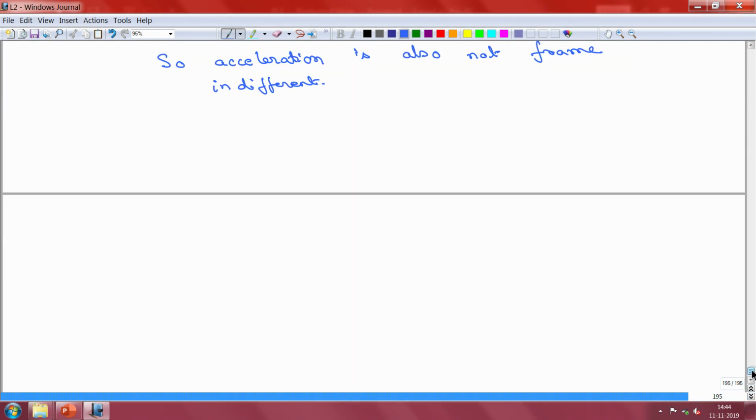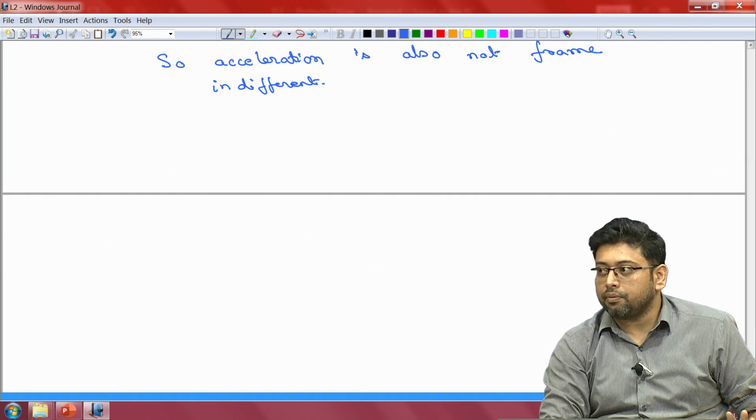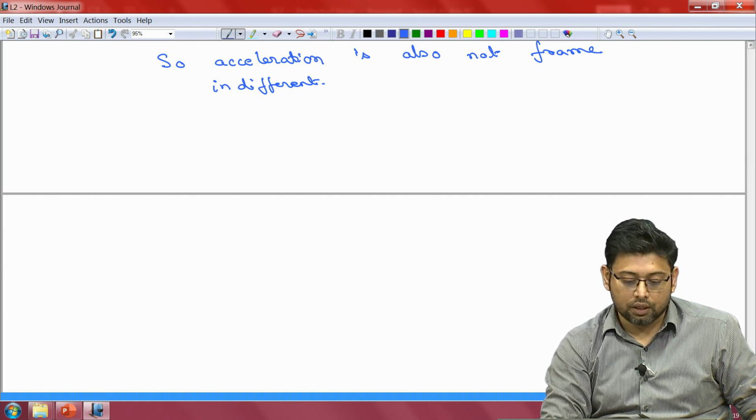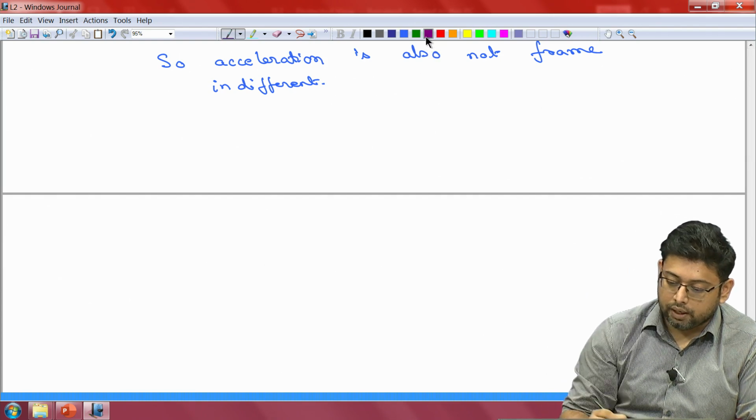So, we see that despite the fact that displacement is frame invariant, its time derivative is not. Okay. So, that also should make us question whether there are other types of time derivatives which might be. Okay. We will look at that later.